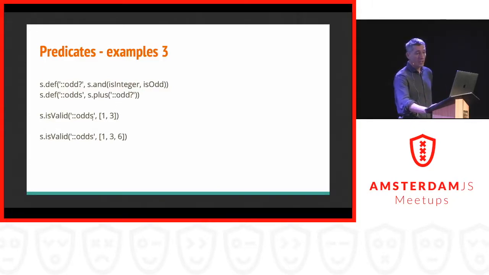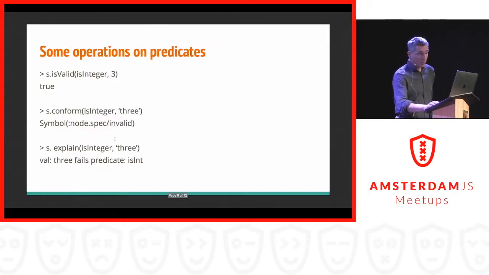In this case, I can say, well, is this valid? I have a list with two numbers, 1 and 3. Now, in this case, it's valid because both of these numbers are odd, and it has at least one element. And in the last case, 1, 3, 6, it would say, well, sorry, this is not valid because it is not a collection of odd numbers because it has 6 in it. So, a couple of examples